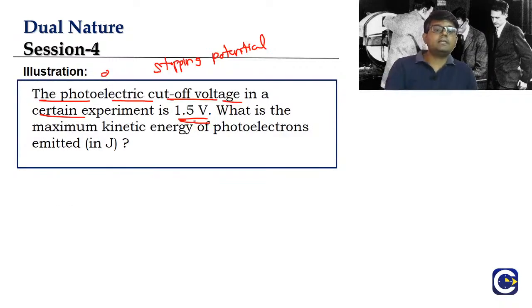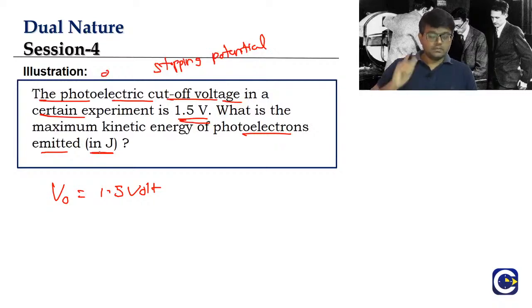They are giving us the stopping potential value, 1.5 volt. What is the maximum kinetic energy of the photoelectrons emitted, in joules?